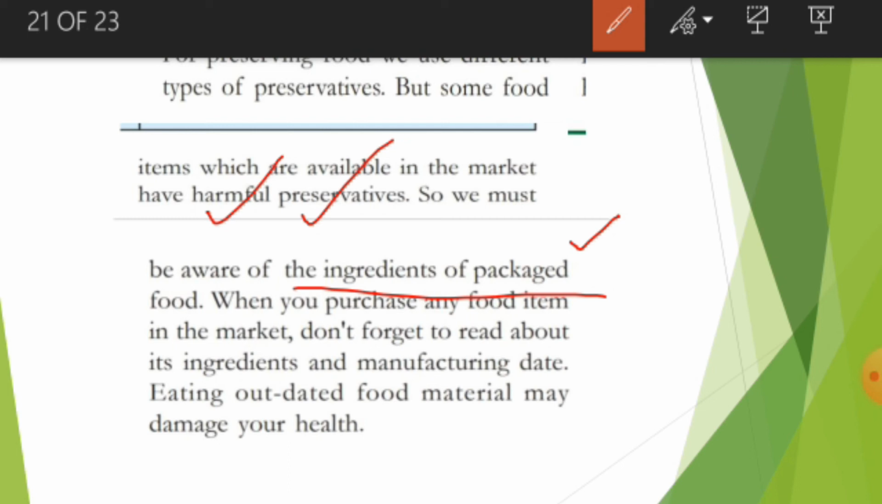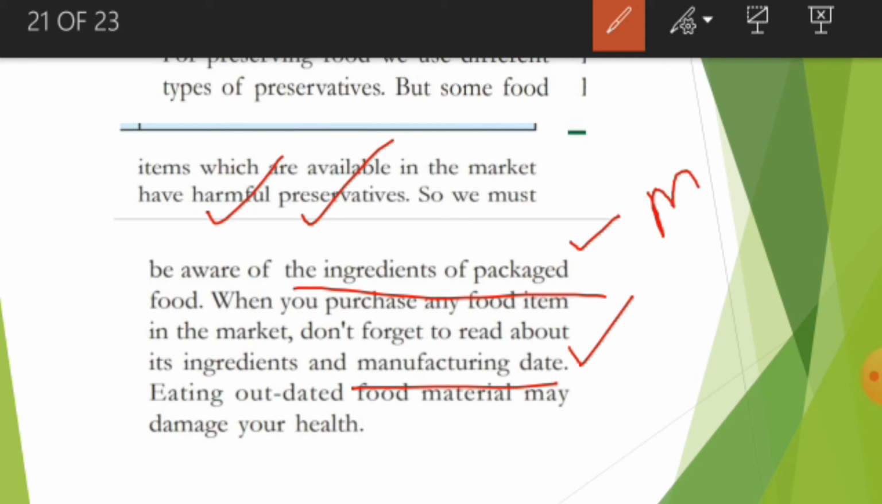When you purchase any food item in the market, don't forget to read about the ingredients and manufacturing date. Eating outdated food material may damage your health. So my dear kids, whenever you go to the market from now onwards, turn the packet and see what ingredients are present behind the packet. And every time you buy medicine or food or packed material, definitely you have to see the manufacturing date.